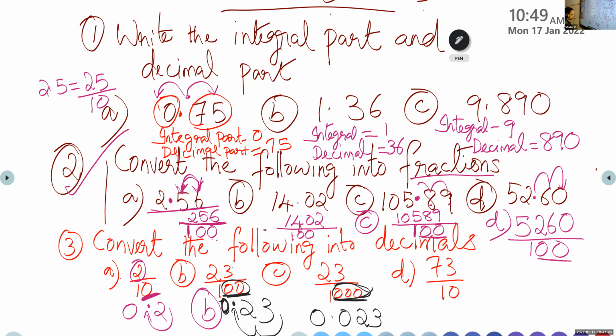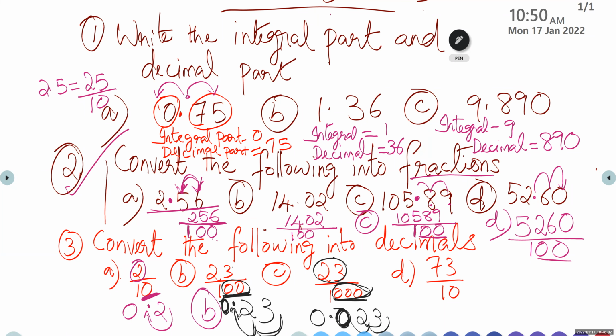So you have to place the point after 3 digits, 1, 2, 3. But in the numerator, there are only 2 digits. So what you have to do? You have to add a 0 to the left side. There is no number in the integral part, so you will put 0 there also. So what's the answer, children? 0.023. Is that clear? In question B, there is only 100, so we have only 1, 2. After 2 digits from the right side, we will put the point.